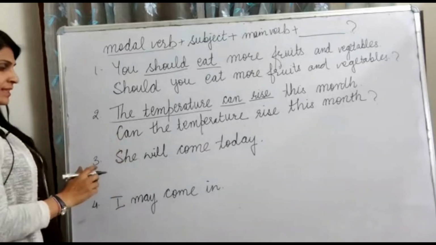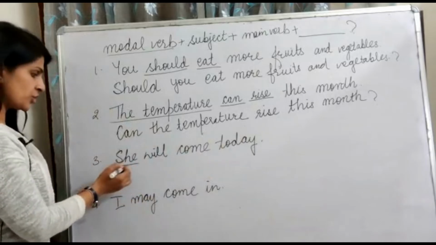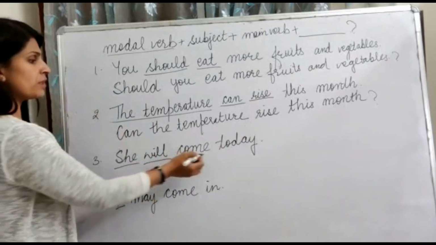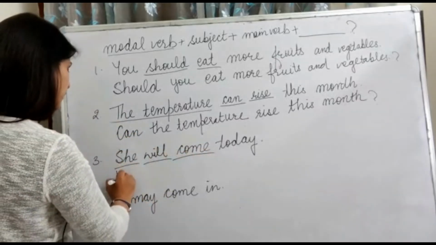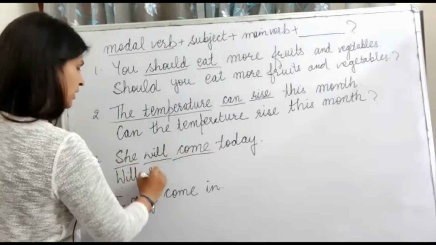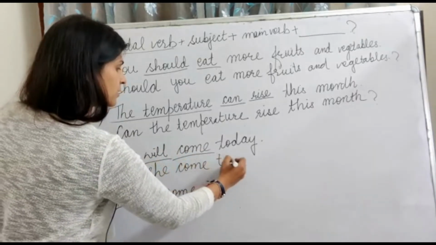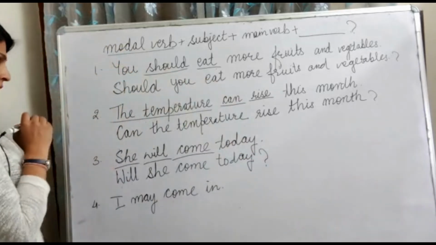Now the next sentence. She will come today. The subject here is she. The modal verb here is will. And the main verb here is come. So how should we change it? Will she come today? And then the question mark.